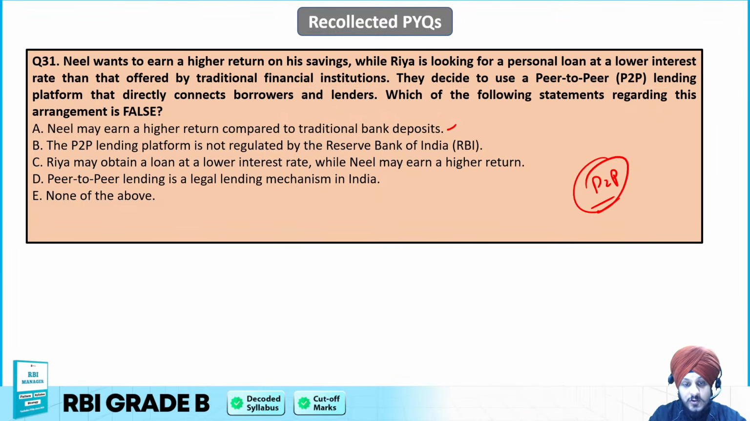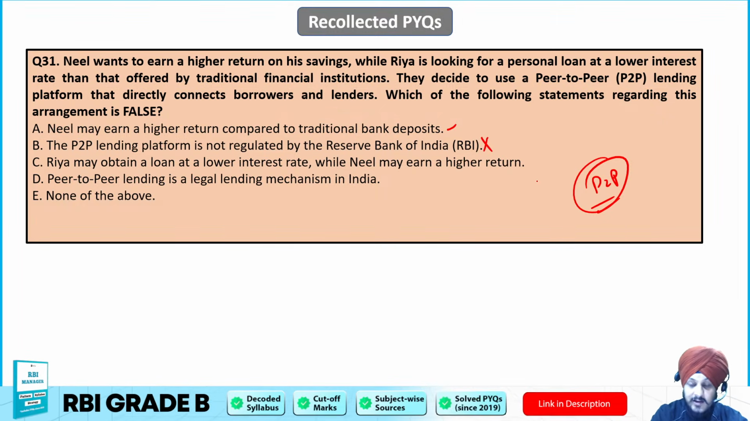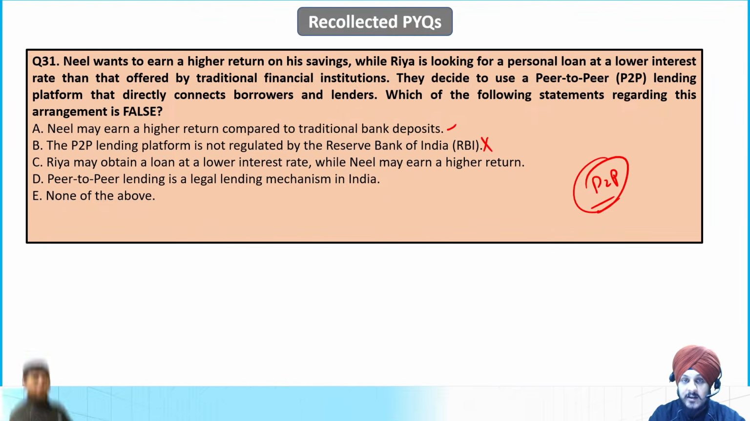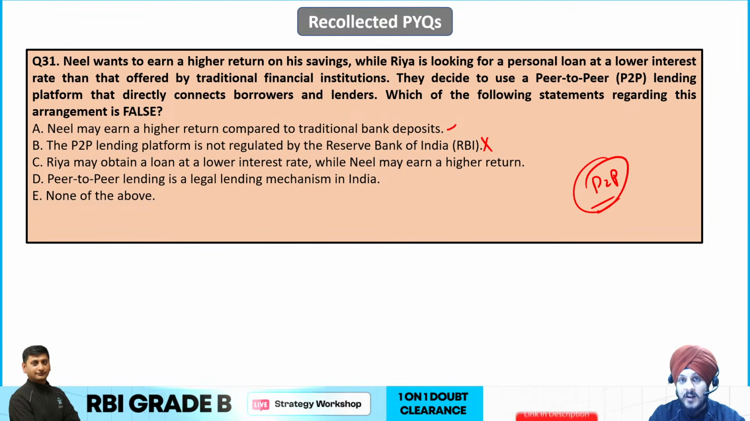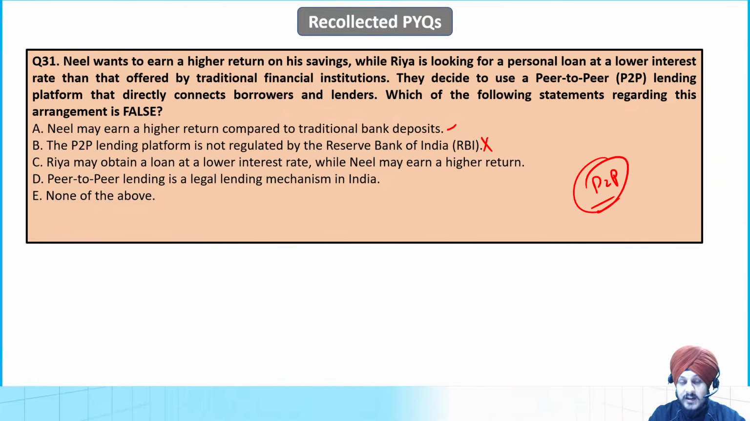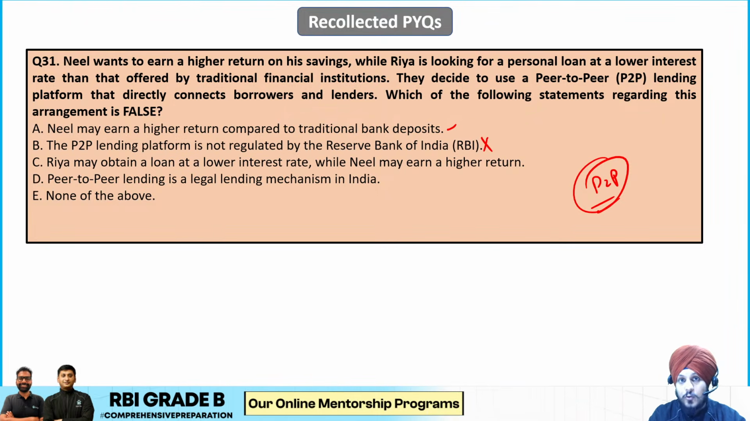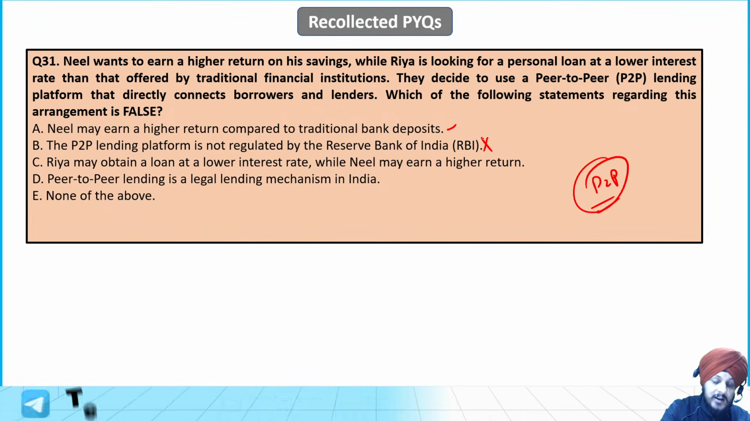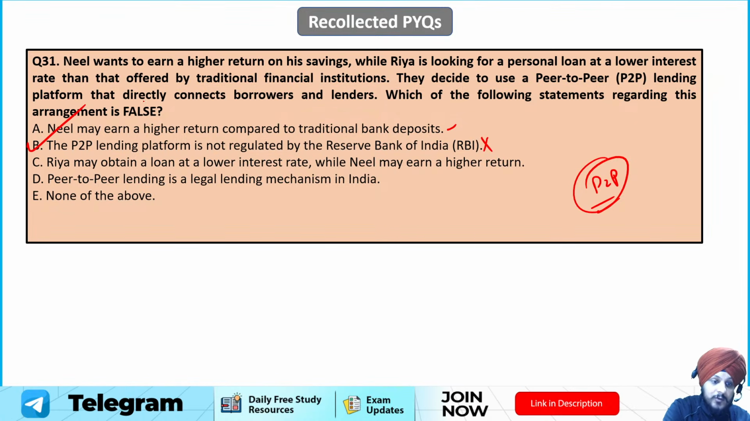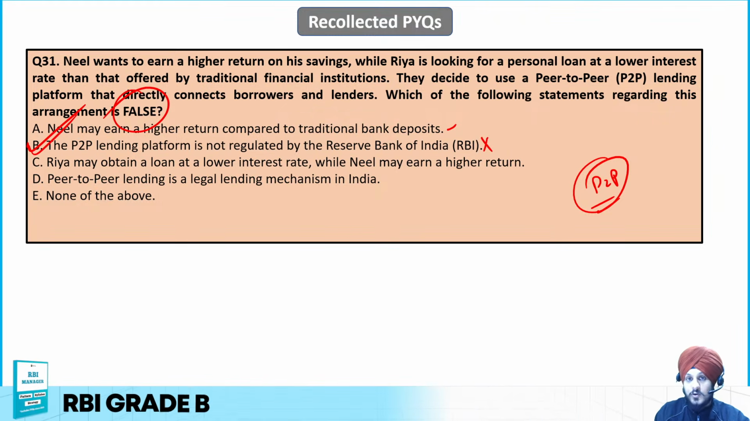P2P lending platform is not regulated by RBI. No, this is purely incorrect, because we know that in order to get involved in the P2P business, it is mandatory that you get a certification from RBI, right? And apart from that, your company should be incorporated here in India, and you have to get registered as an NBFC. So you cannot do that without being regulated by RBI. So that is why B is going to be the incorrect option clearly, and that is what the question is asking, the false one. So B is going to be the answer to this question.